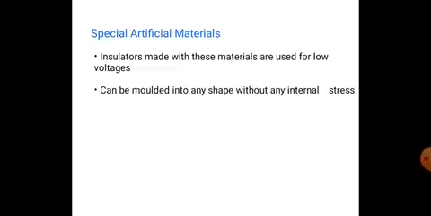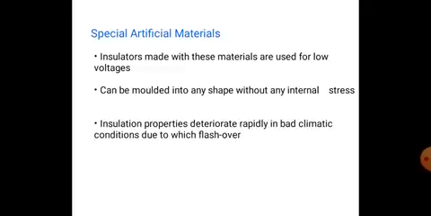And these are the special artificial materials, and insulators made with these materials are used for low voltages and can be molded into any shape without any internal stress. Insulation properties deteriorate rapidly in bad climatic conditions, due to which flashover occurs.